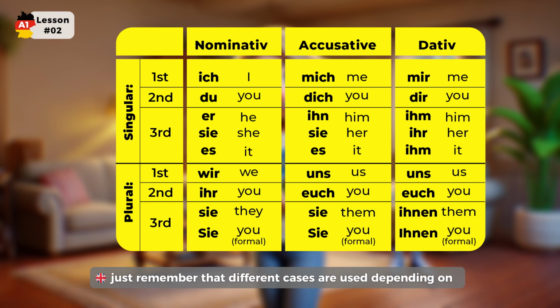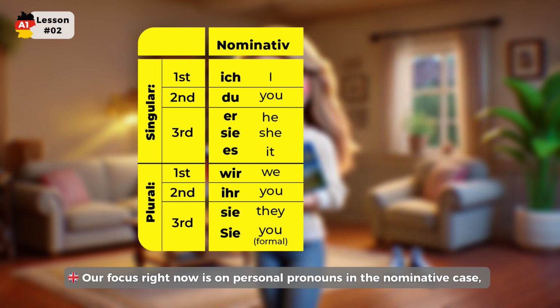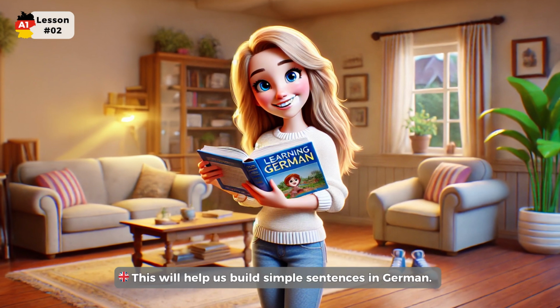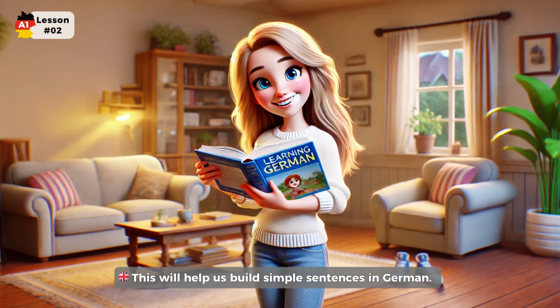For now, just remember that different cases are used depending on whether a pronoun is the subject or object in a sentence. Our focus right now is on personal pronouns in the nominative case, which we learned in the previous part of this lesson. In the next part, we'll review them one more time as we learn how to use them with the verb sein. This will help us build simple sentences in German.